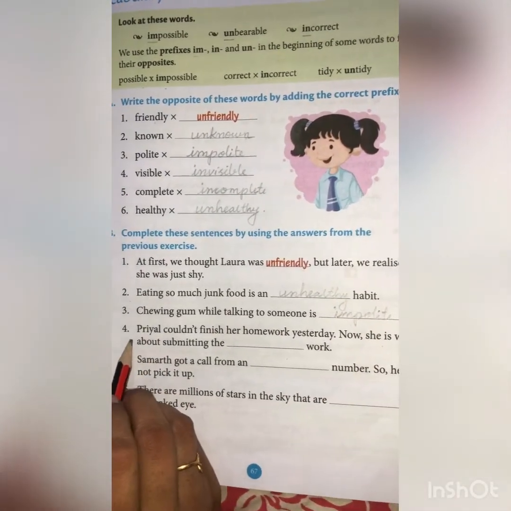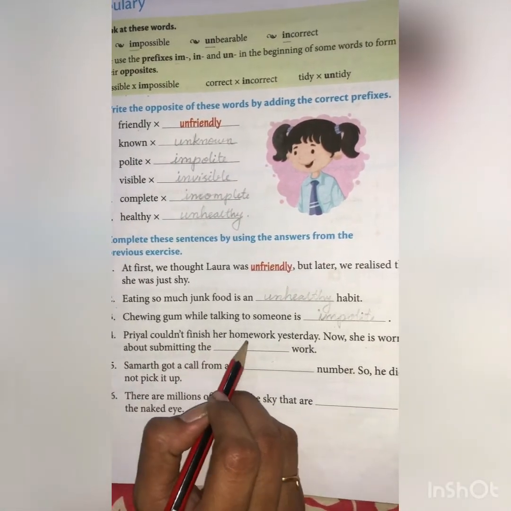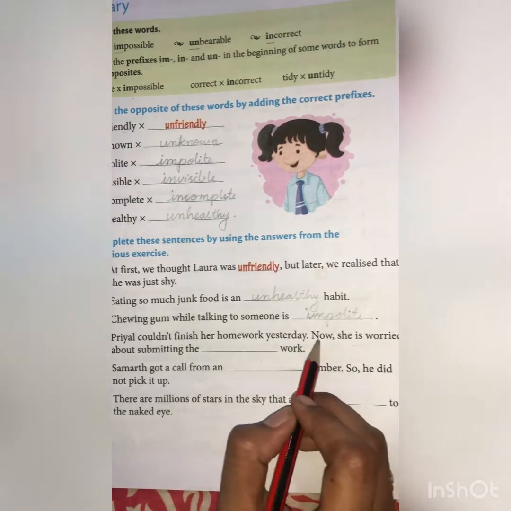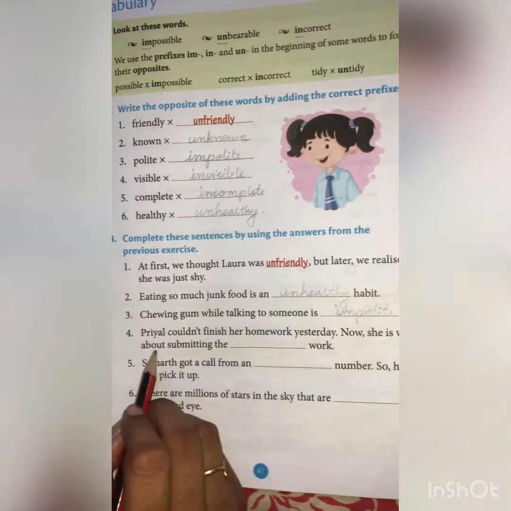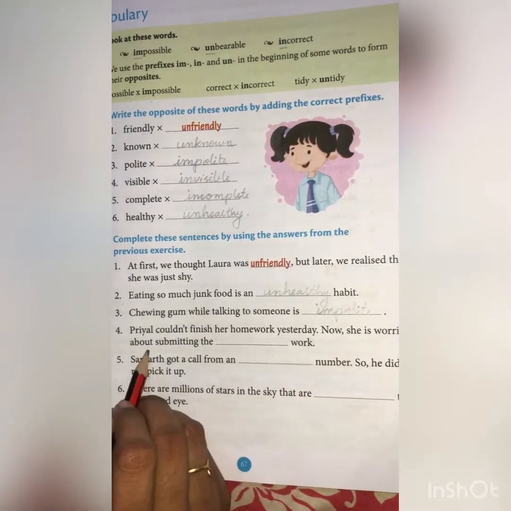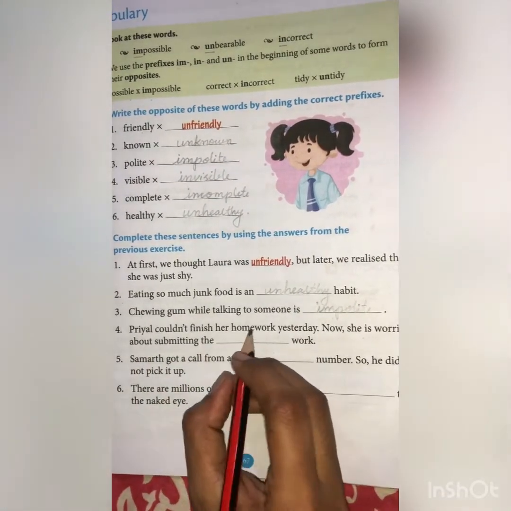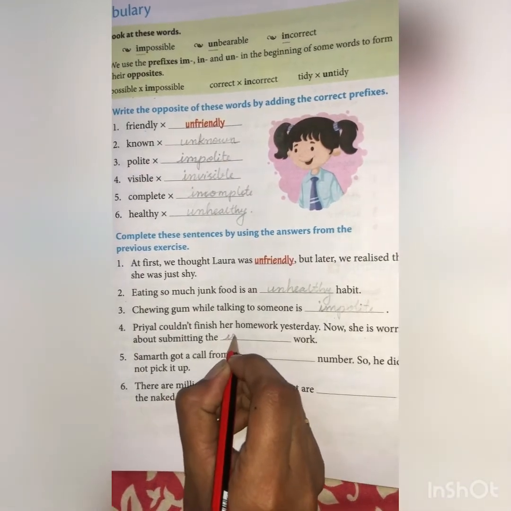Then fourth one, Priyal couldn't finish her homework yesterday. Now she is worried about submitting the dash work. She is worried about submitting the incomplete work. Okay?